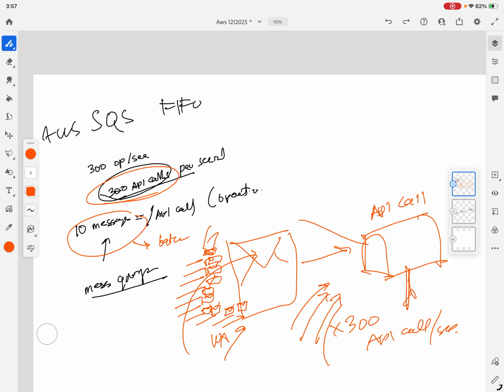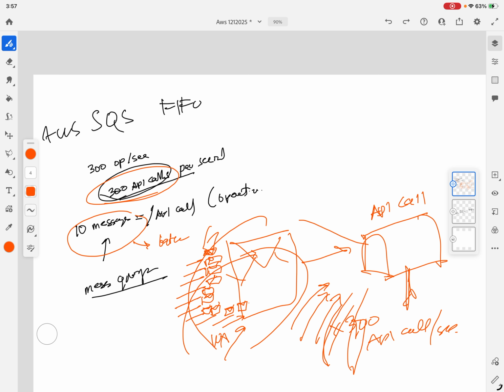Okay, so if you send 10 messages in one batch like this, that counts as one operation, not 10. That's why your throughput can multiply by 10: 300 operations times 10 messages is up to 3,000 messages. Okay, so adjusting the 3,000 operations per second. By default, FIFO queues are 300 operations per second per message group.